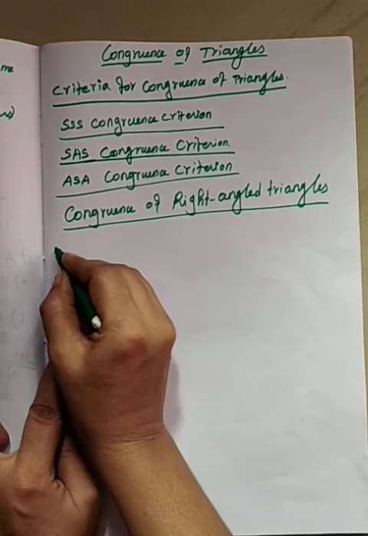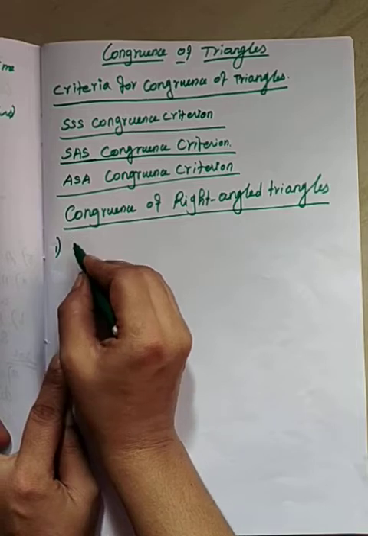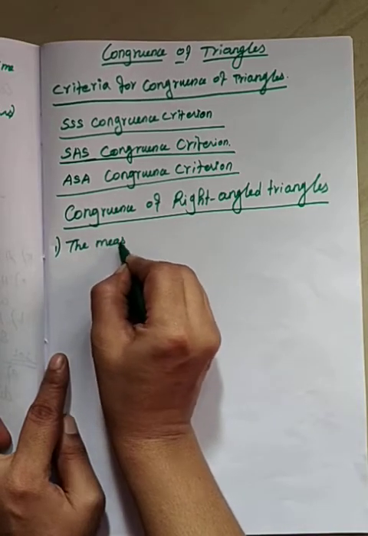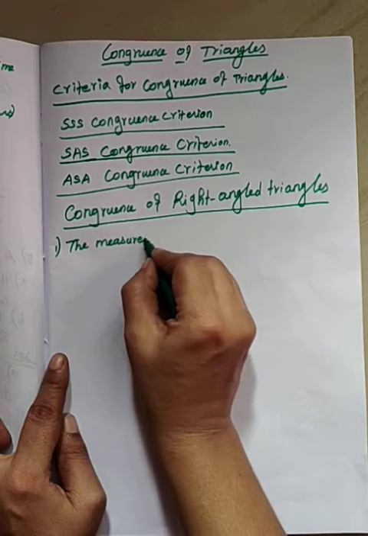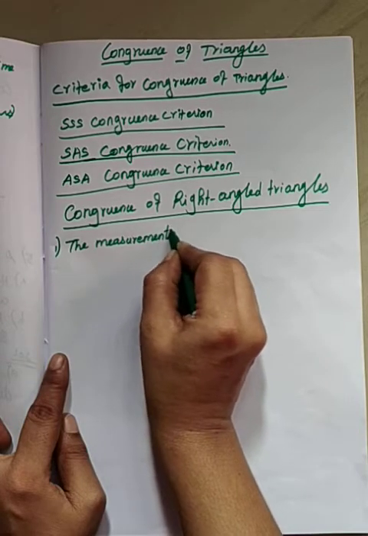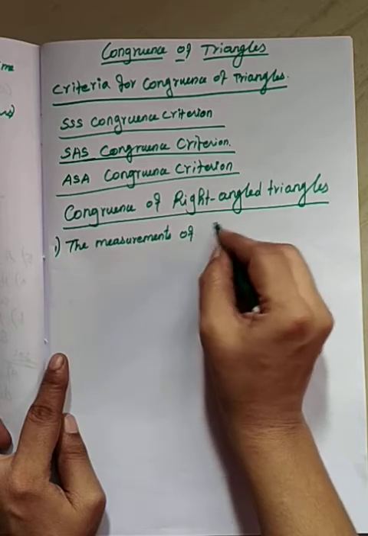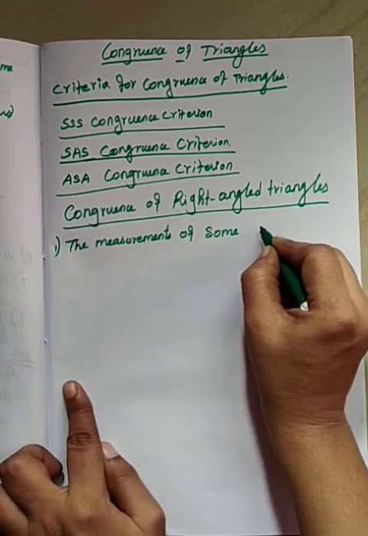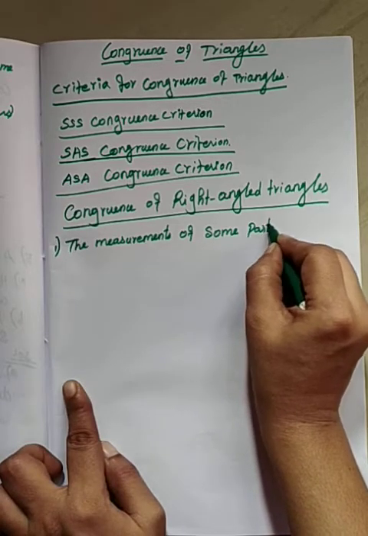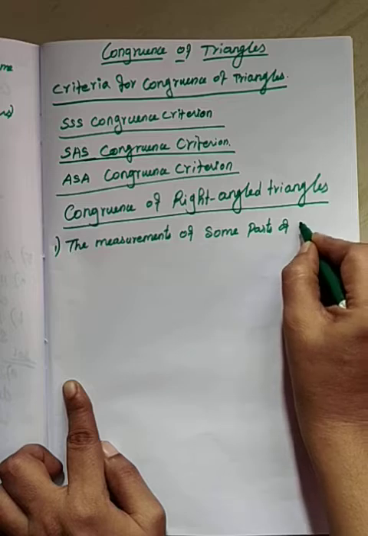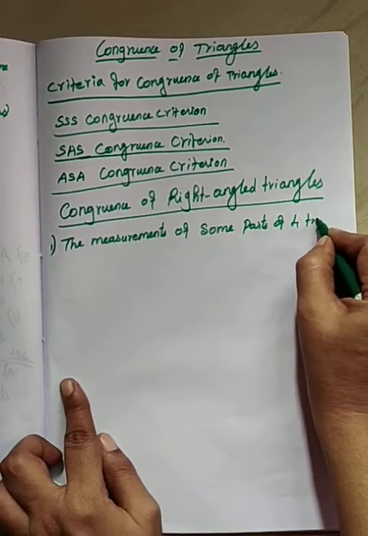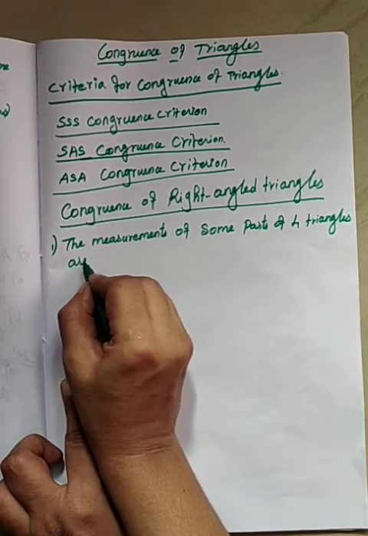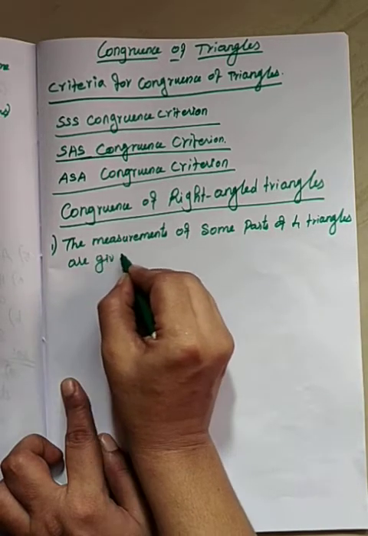See the first problem. The measurements of some parts of 4 triangles are given below.